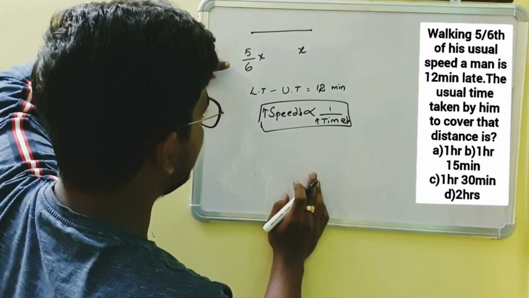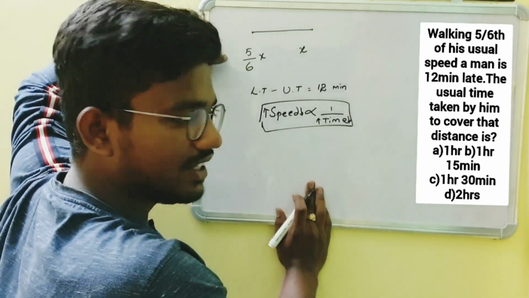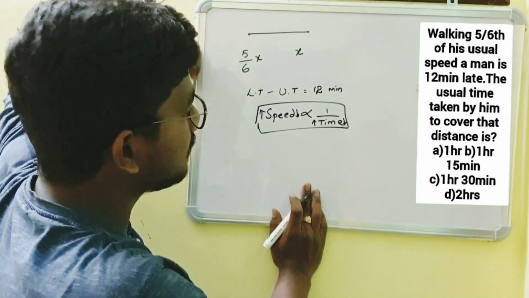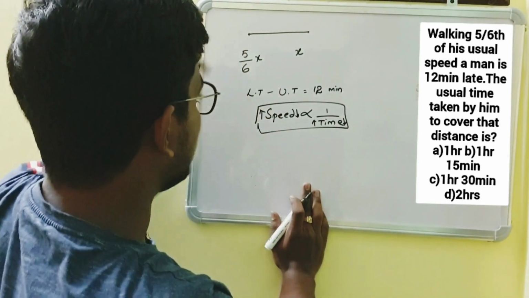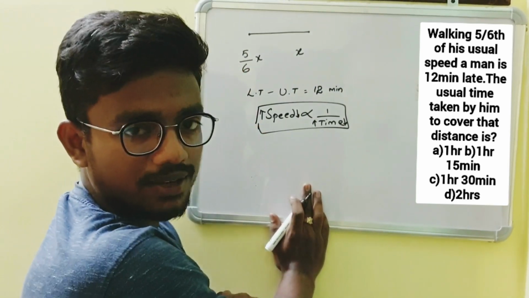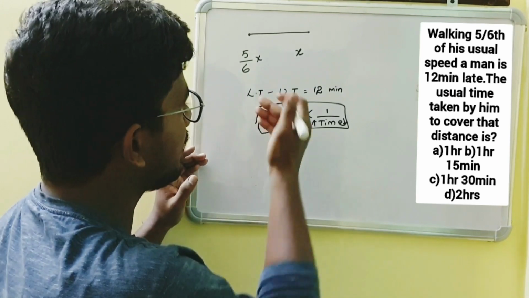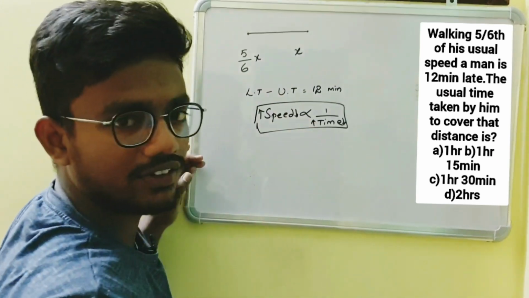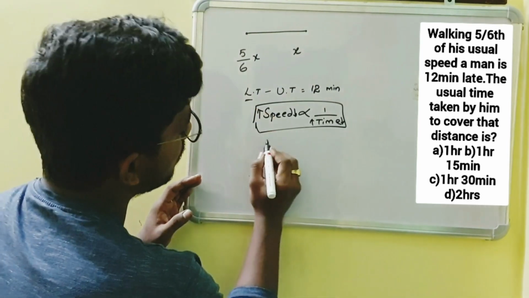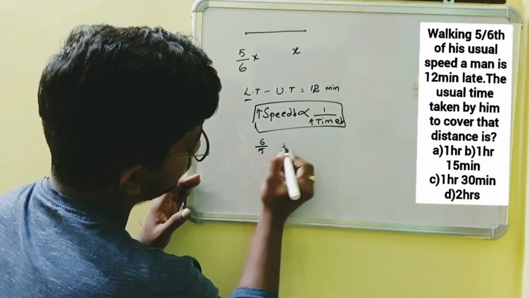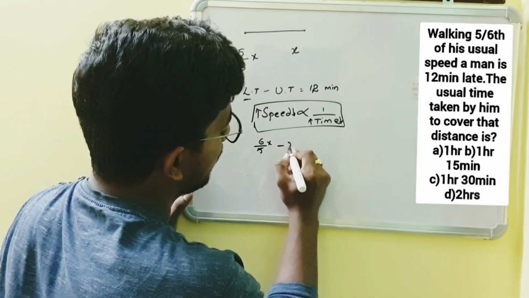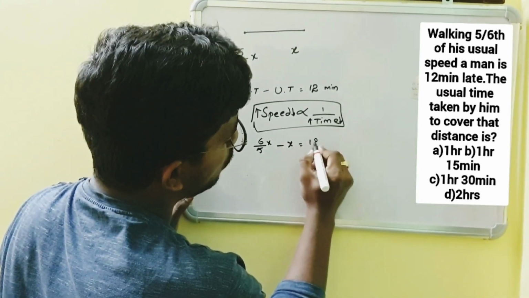So here it is given that he is traveling with a speed of 5/6. So if we want to take the time, we can reverse it, say 6/5 of x. The time taken by him will be 6/5 of x, as speed and time are inversely proportional to each other. So here late time becomes 6/5 of x and usual time will be taken as x, and the difference is nothing but 12 minutes.